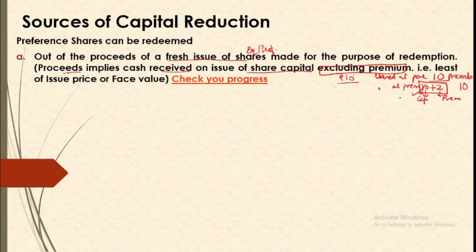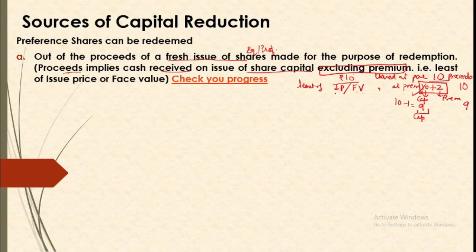Now consider issue of shares at discount. Suppose a 10 rupees share is issued at 9 rupees. So what is your proceeds? You are getting cash against capital of only 9 rupees. So your proceeds will be 9. So proceeds implies the money that you are getting against the capital. So proceeds is the least of issue price or par value.